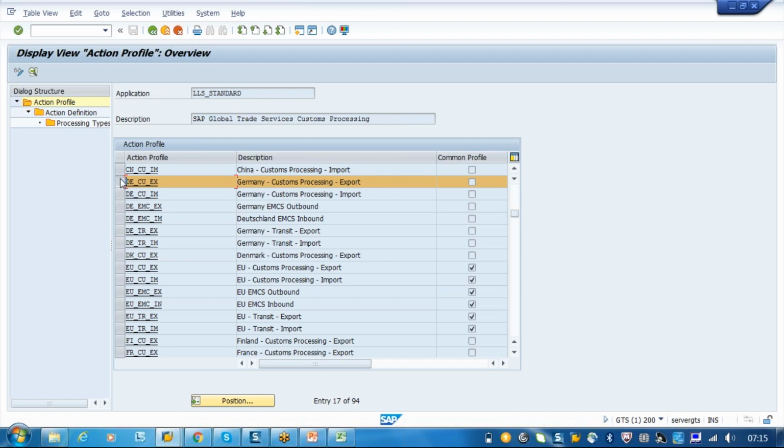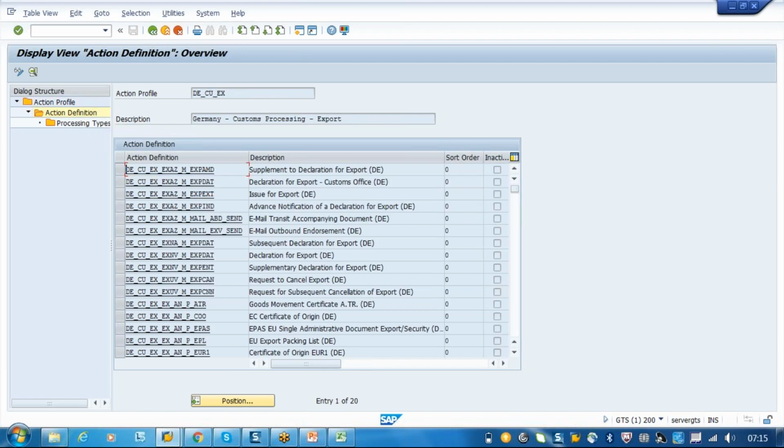Just go to export and action definition. Here you will see the relevant export processes that Germany is following. These are the relevant processes, or the relevant documents, that we have to submit for the export of material from Germany. Only this. Why has SAP given it like this? Because this is a legal requirement. We cannot go and analyze what is happening in Germany, right? That's why SAP has given this pre-configured system.